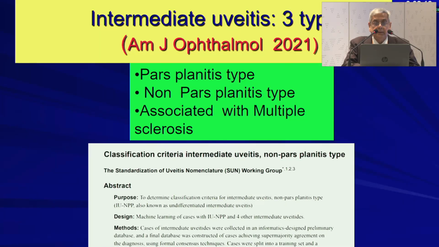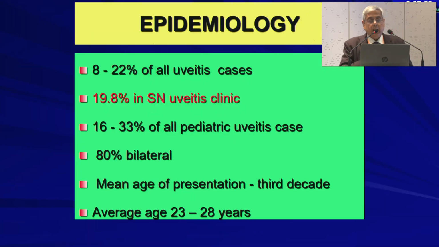So according to the SUN classification, published in the American Journal of Ophthalmology in 2021, there are 3 types of intermediate uveitis. One is the pars planitis type, second is the non-pars planitis type, third is associated with multiple sclerosis. It appears to be about 8 to 22% of all uveitis cases. We saw about 1 in 5 of the uveitis cases in Sankara Nethralaya due to intermediate uveitis. Pediatric is a little bit more, 13 to 16% of all pediatric uveitis cases.